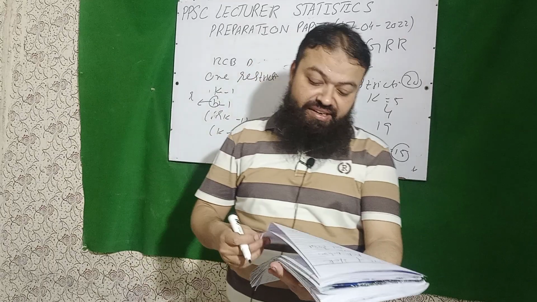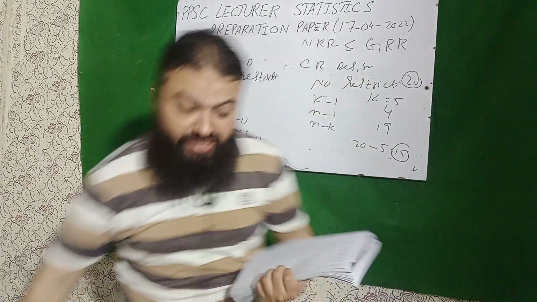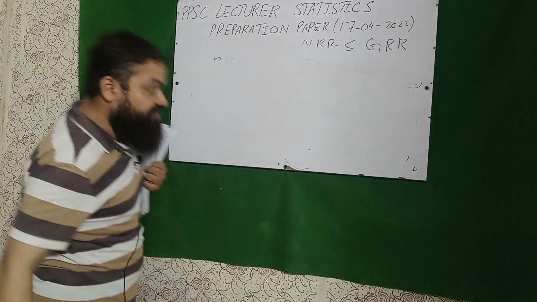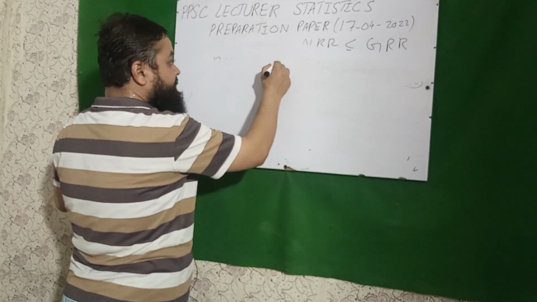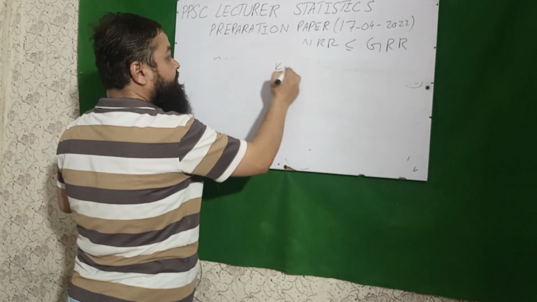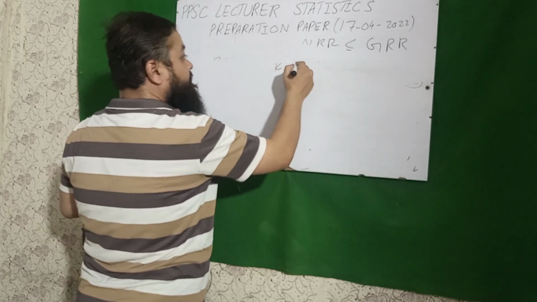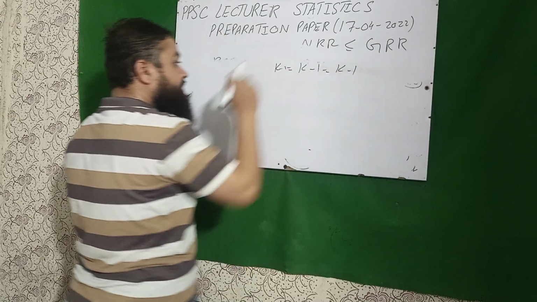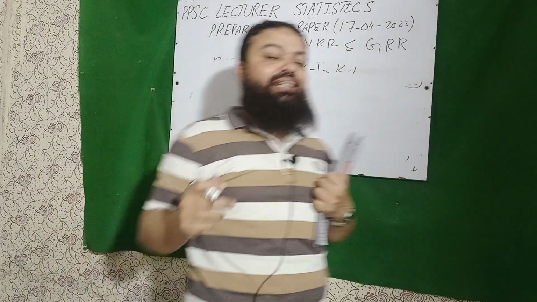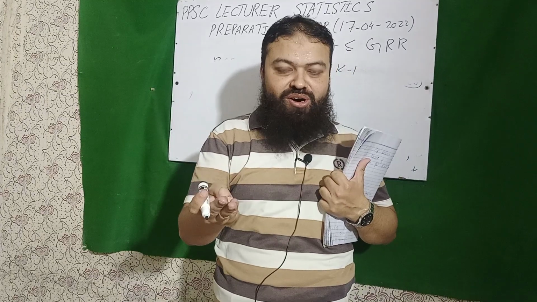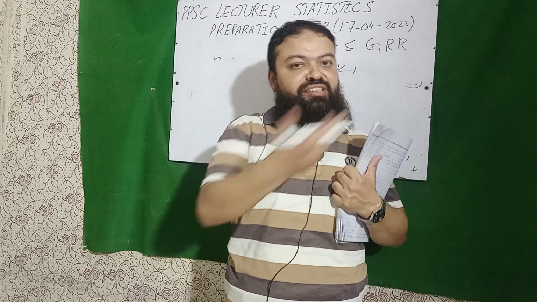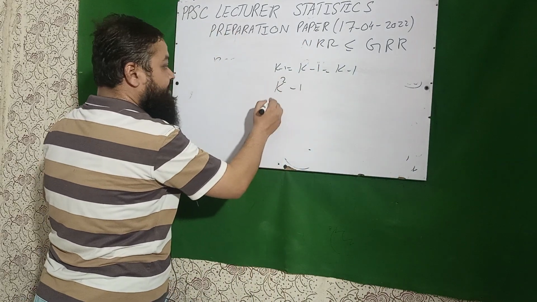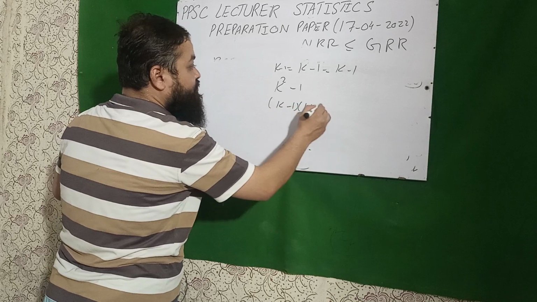Next question is, in Latin square design, the degree of freedom for total is. In Latin square design, the degree of freedom for treatment is equal to k minus 1. It is equal to the degree of freedom for block, it is also k minus 1, and for column it is also k minus 1. A very important question. In Latin square design, the degree of freedom for block, column and treatment is same, it is equal to k minus 1, and for total that is k square minus 1, and for error it is k minus 1 into k minus 2.